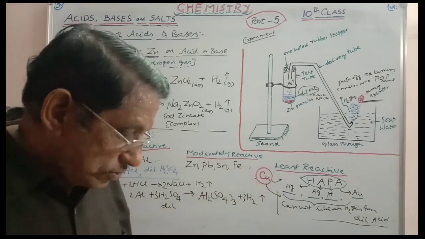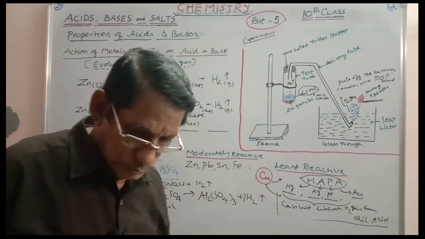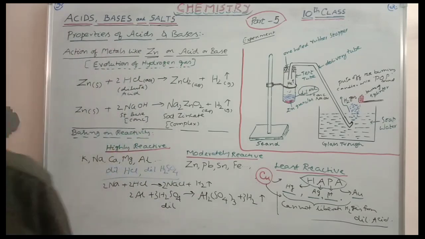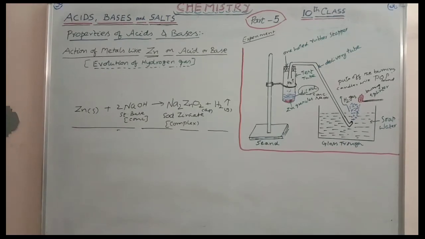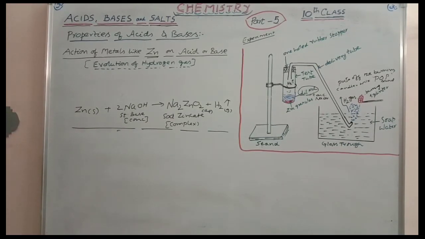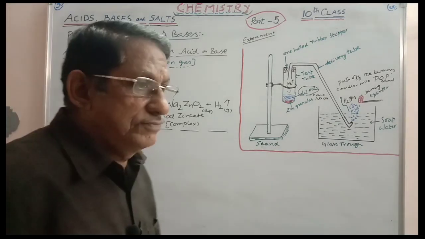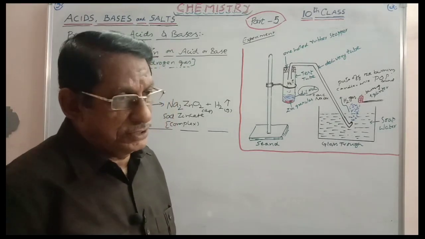Okay. Now, we have to consider bases also. Please note it. Next, let us consider the action of concentrated NaOH or concentrated KOH.